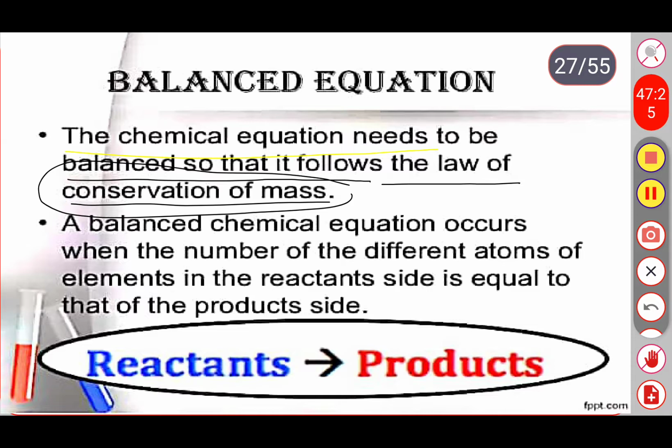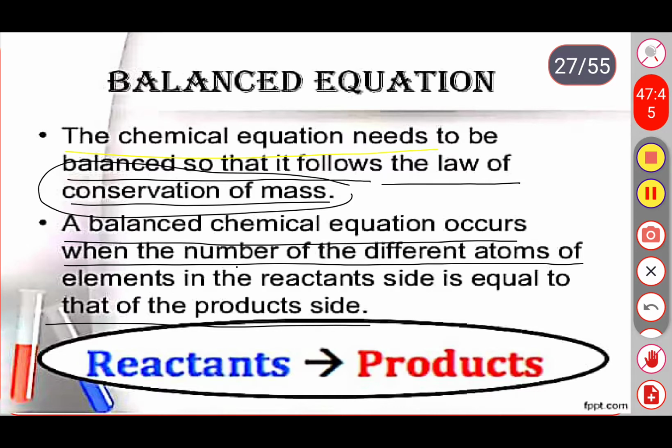A balanced chemical equation occurs when the number of different atoms of the elements in the reactant side is equal to that of the product side.